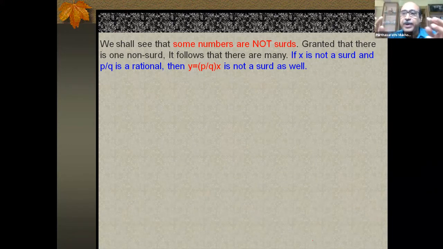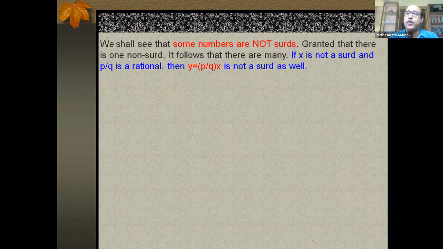So let me just bridge the gap now. First of all, try to understand and appreciate that the real numbers on the plane, those X and Y coordinates, not all of them are surds. They are numbers which are non-surds, just like cube root of 2. You can't reach this by the technique that I have told.